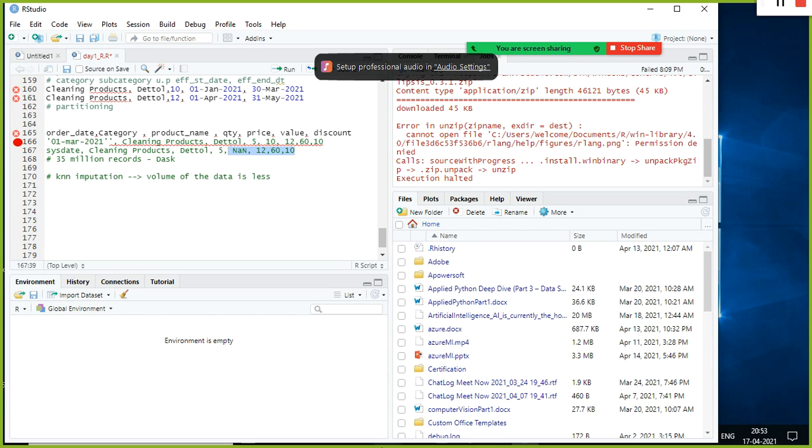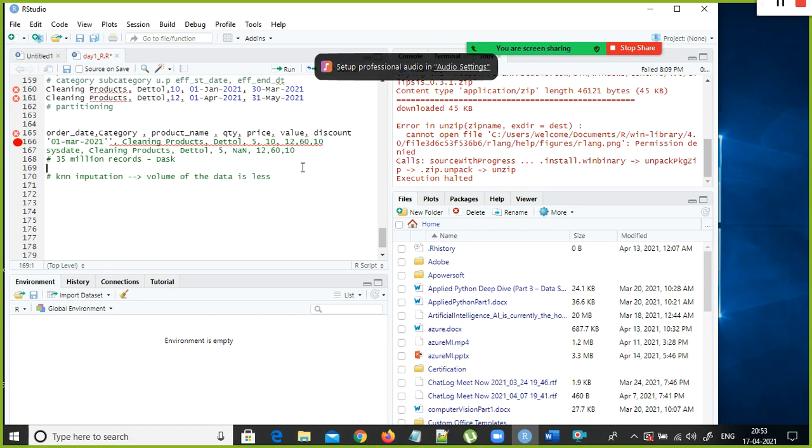That is the painful thing, right? So it is not a viable solution. But if the data volume is less, you can probably leave it, instead of writing the complex logic. If the business logic is too complex, in that case, you can rely on KNN imputation. But if the volume of the data is less, it is fine. If the volume of the data is too high, better you write the business logic, like I said.